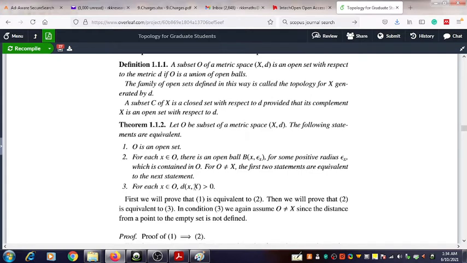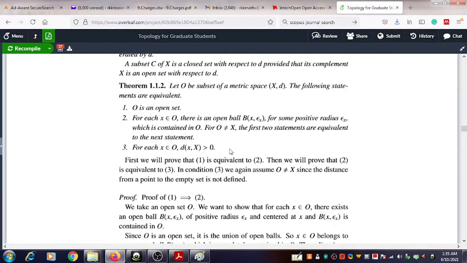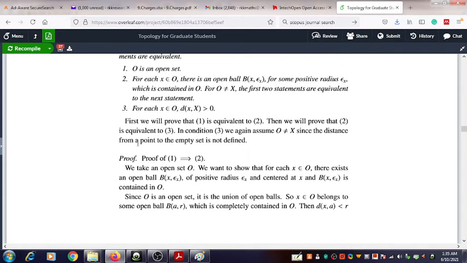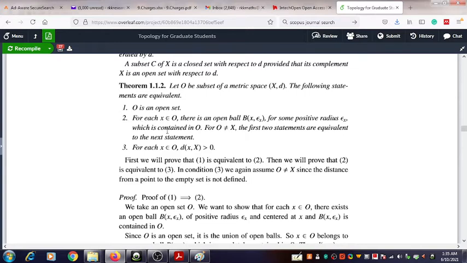This correction must be noted: the distance between x and X minus O is greater than 0. Okay, to prove the equivalence of these three given statements, we have a specific way to proceed.